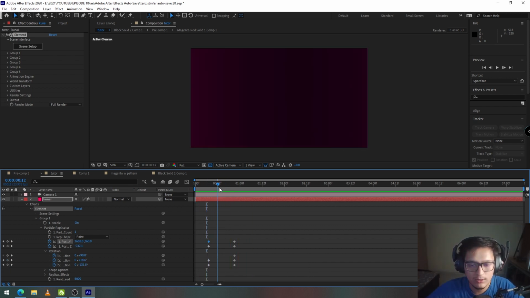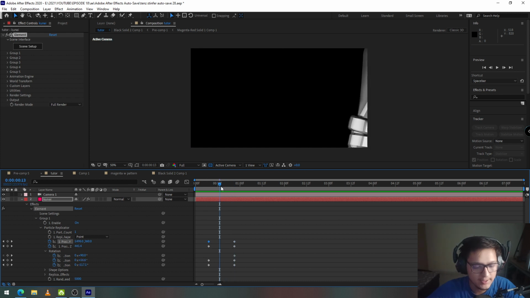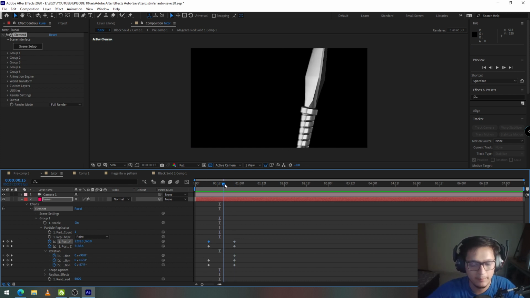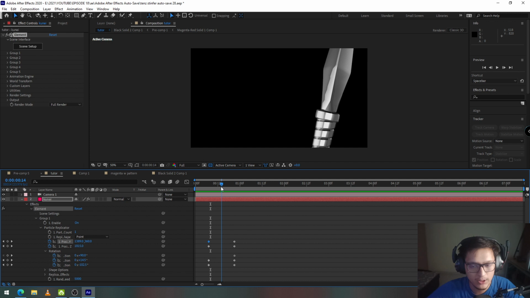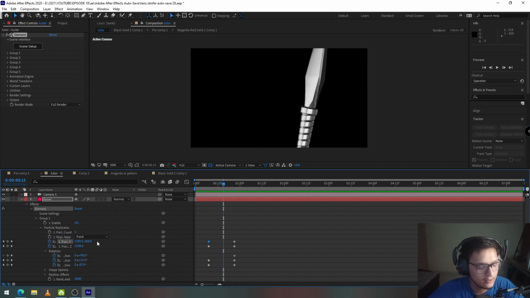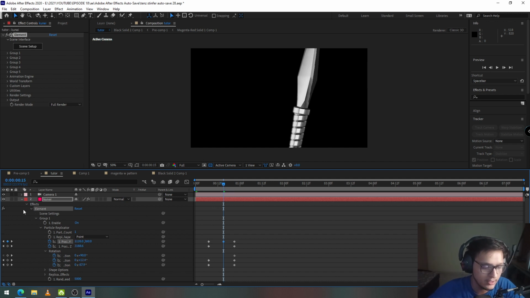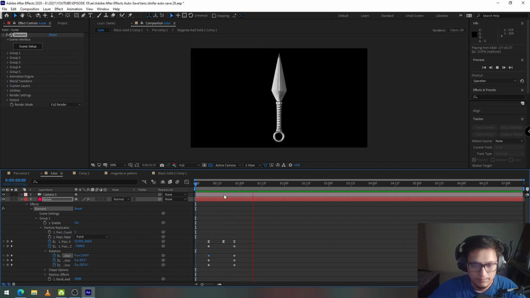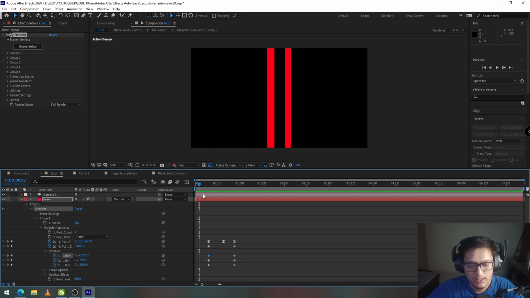Okay, so now it looks like it's entering the frame from the right side, but it still needs to go a little left in the middle. I'm going to go into the center of these two keyframes. I'm going to set the X position towards a little left. Okay, so this is how our final kunai animation looks, which is pretty great.